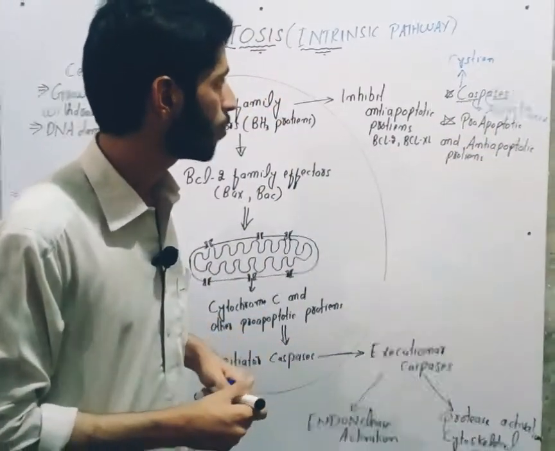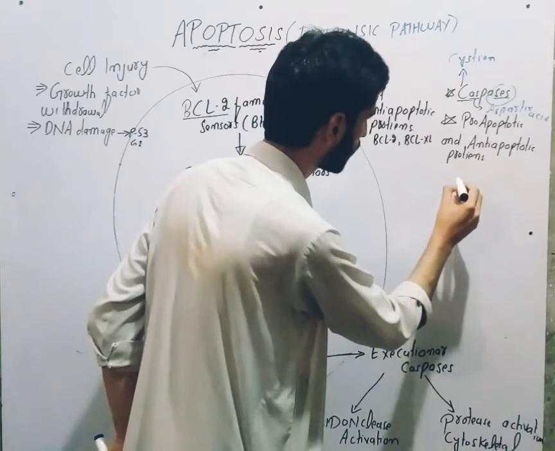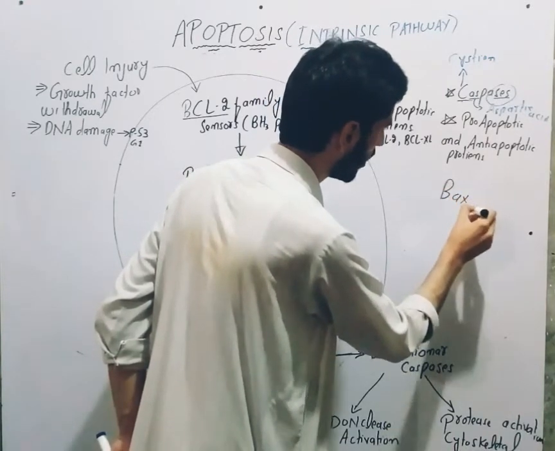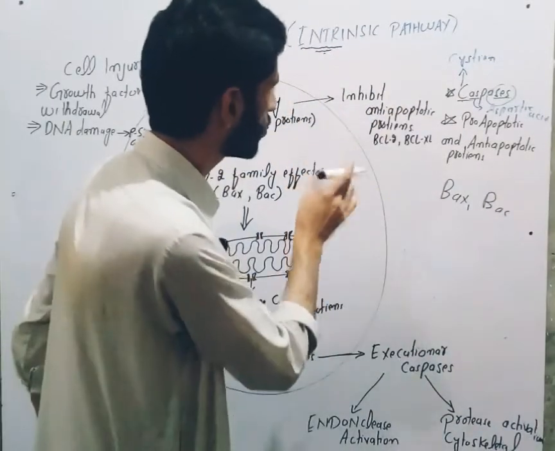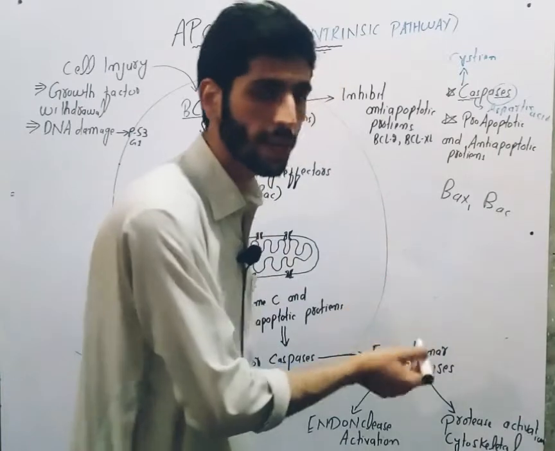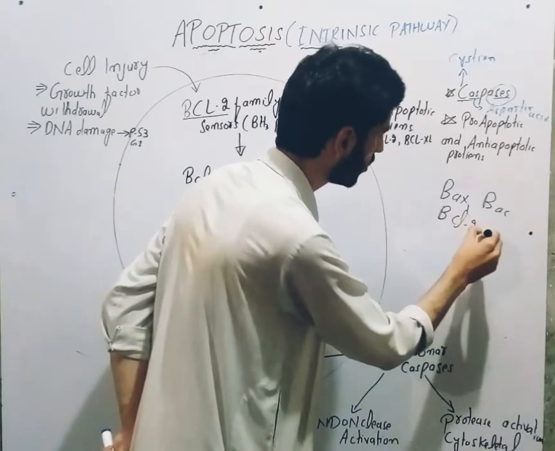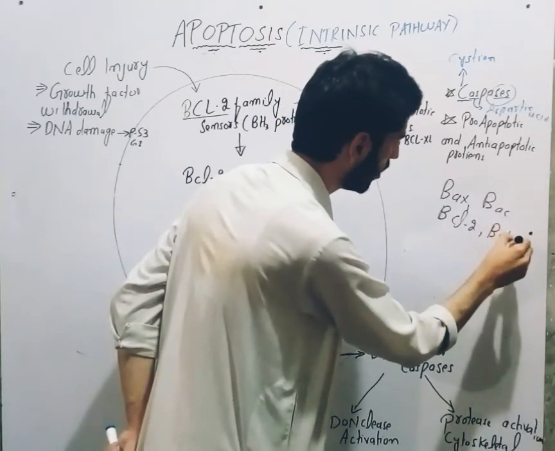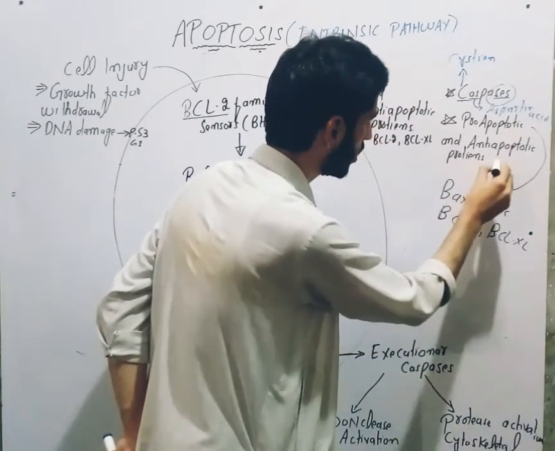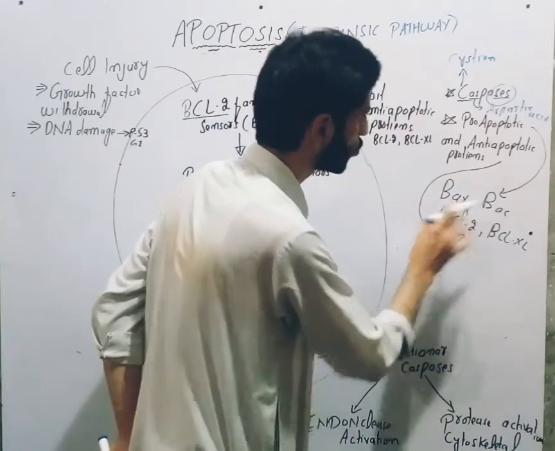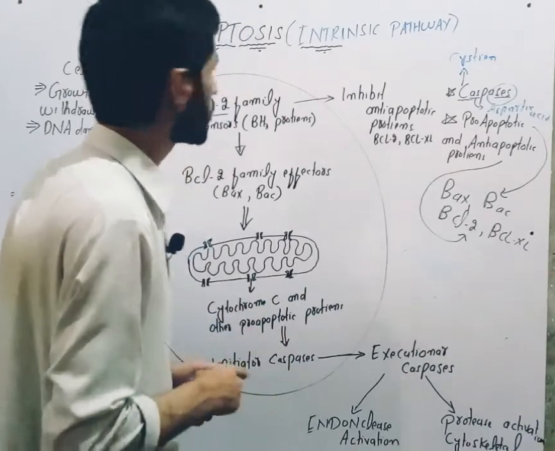The pro-apoptotic proteins for this pathway are BAX and BAK, and the anti-apoptotic proteins which inhibit this pathway are BCL2 itself and BCLXL. Now let's start the intrinsic pathway.